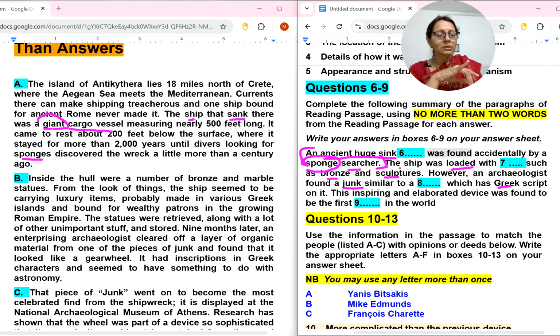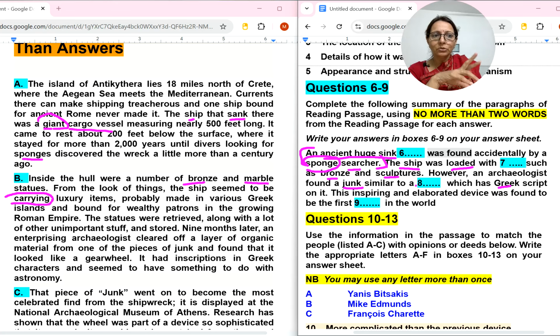Now next sentence: the ship was loaded with. So in the next sentence here, the word bronze is there. Okay, marble is also there, sculptures. So what will come? The ship was loaded with dash. Inside the hull were a number of bronze and marble statues. From the look of things, the ship seemed to be carrying. Loaded is carrying.